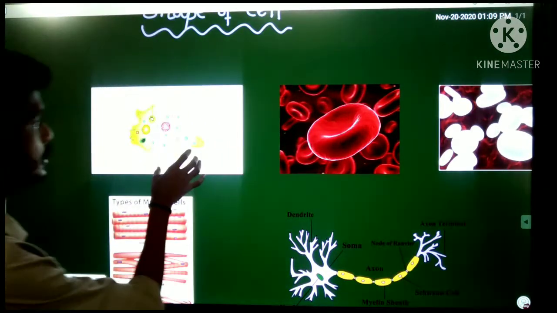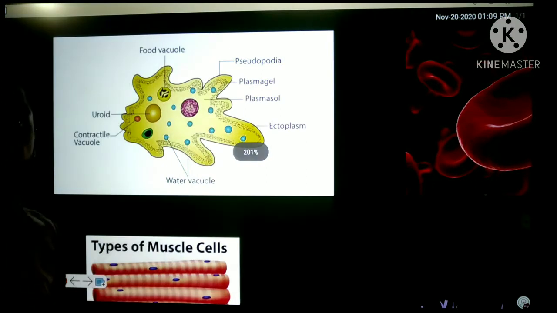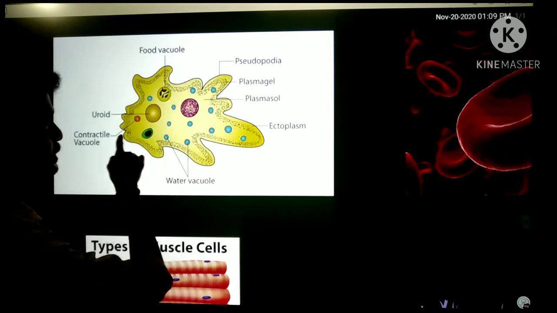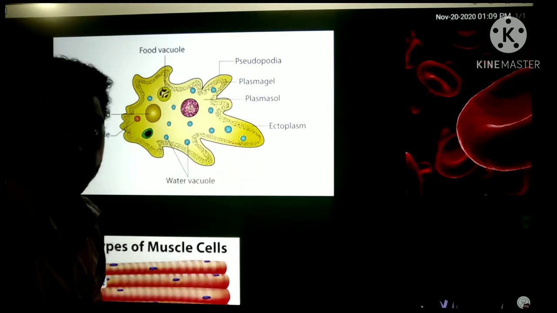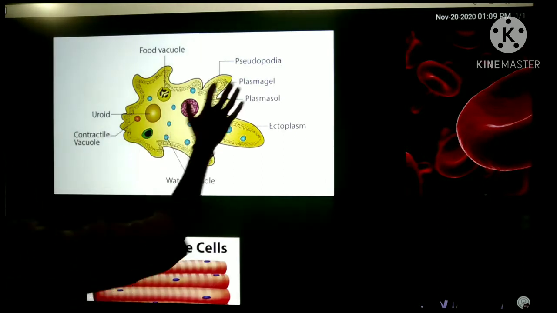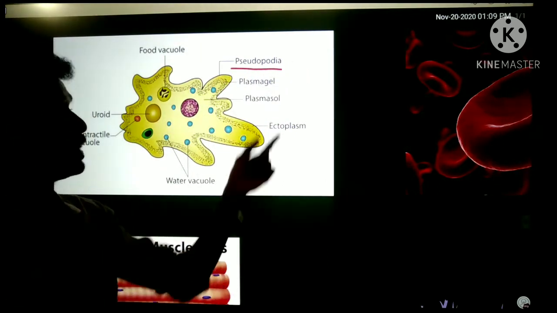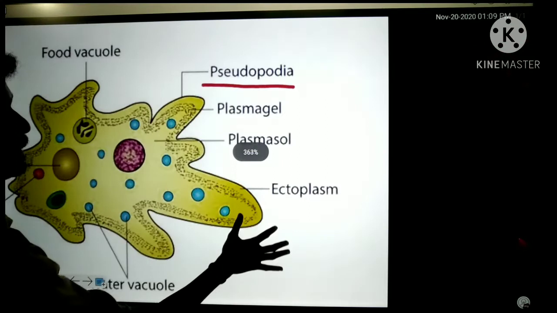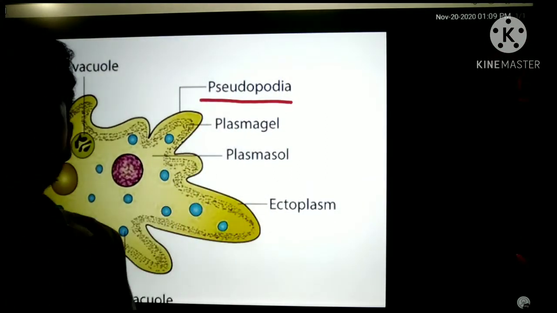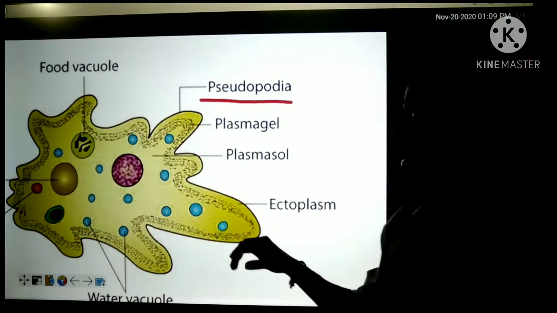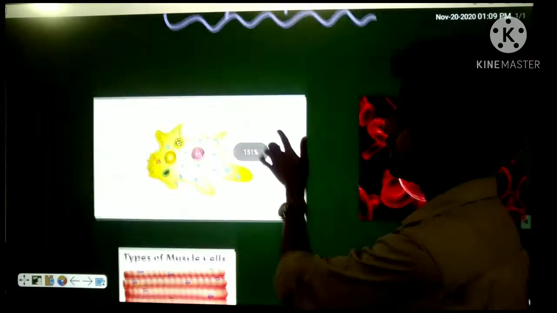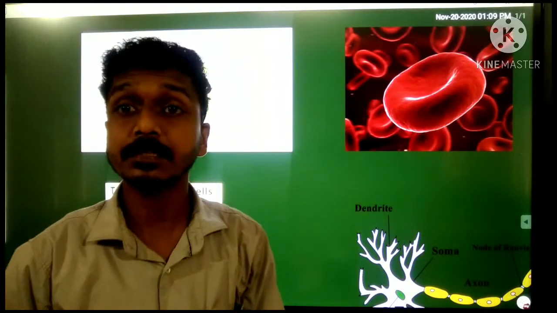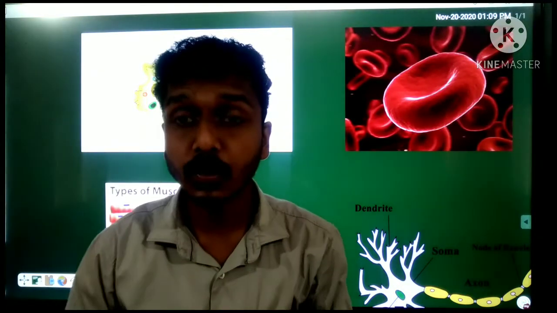Okay, and here you can see in the cell of amoeba some extensions, right? This extension of amoeba is called pseudopodia. Pseudopodia is the extension of amoeba. That extension part, that protruding part, is called pseudopodia.